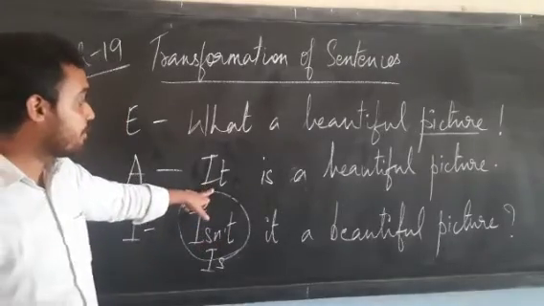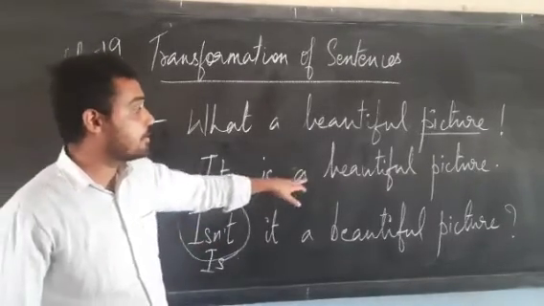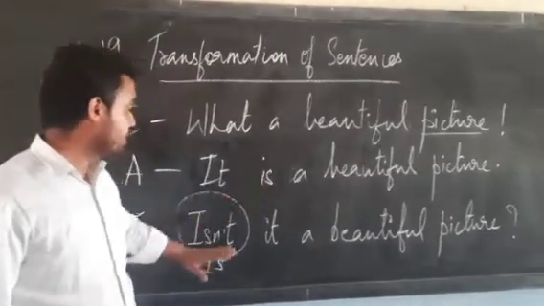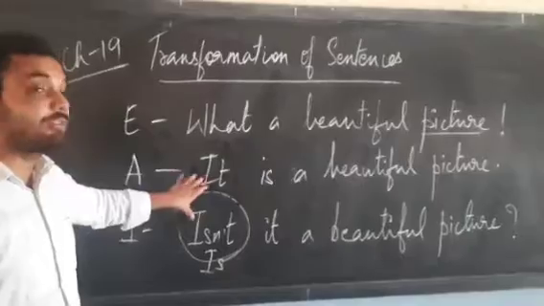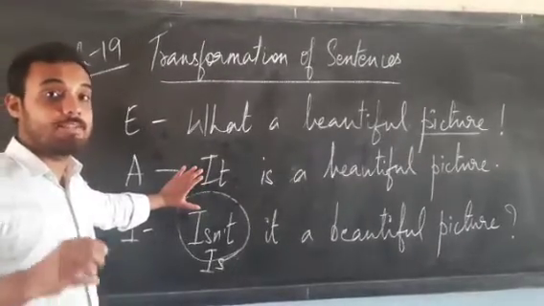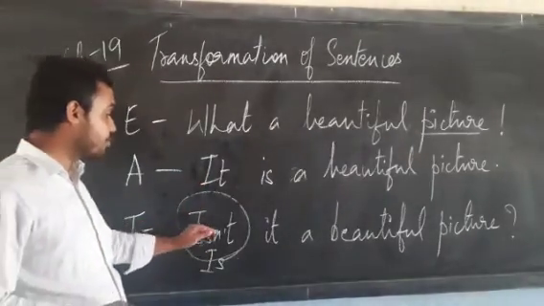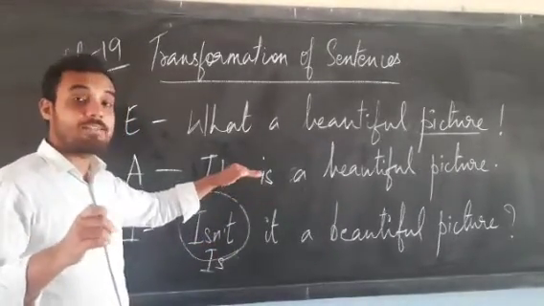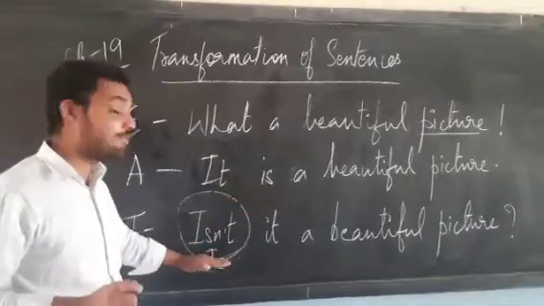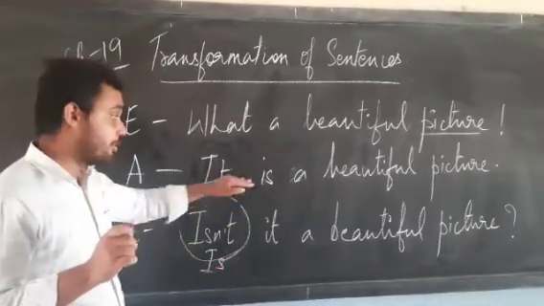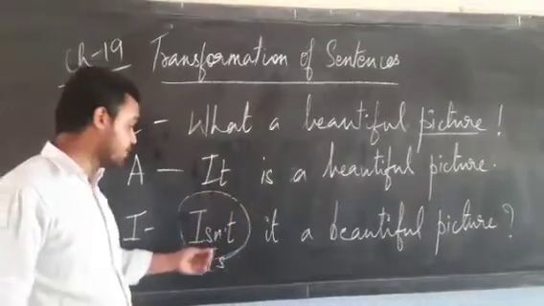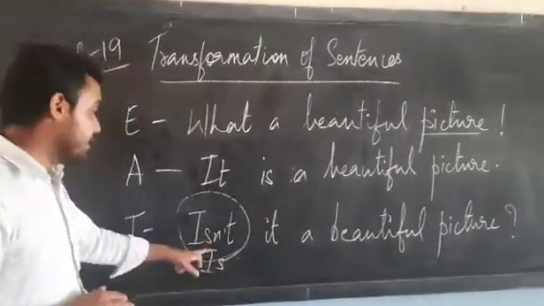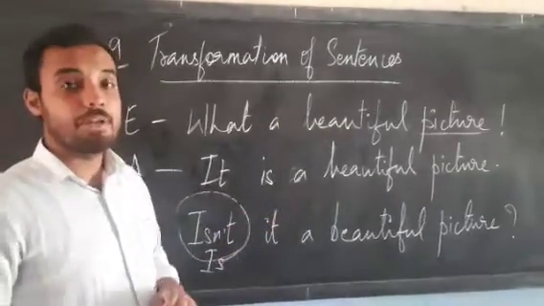Over here the sentence, it is a beautiful picture, is affirmative or positive. When we change it into an interrogative sentence, we have to use the negative form when the sentence is positive, and when the sentence is negative, the question will be positive. So for this sentence, the interrogative sentence will be, isn't it a beautiful picture? Question mark.